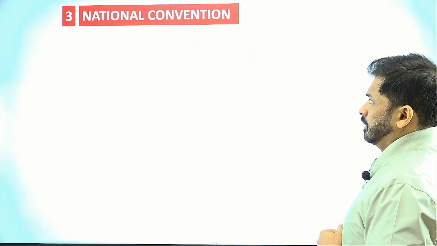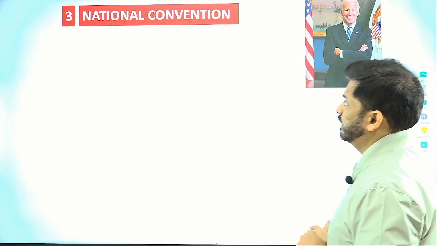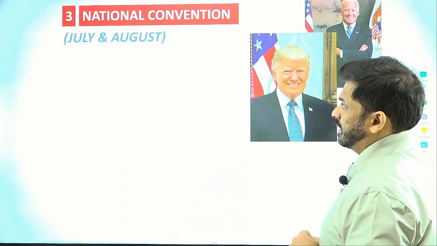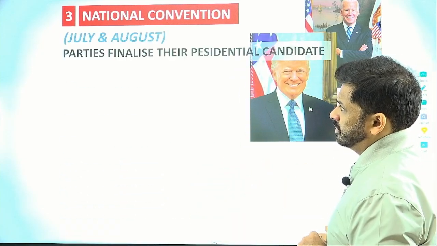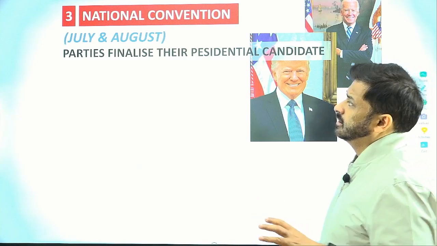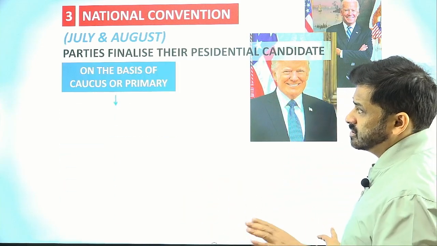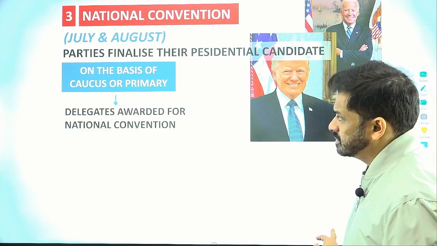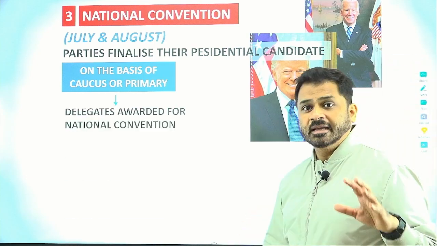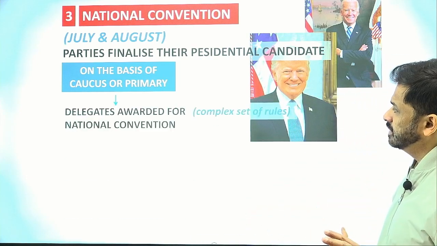Now, next will be the national convention. Again, the 2 major parties are organizing their national conventions separately. Here we have this taking place in July and August, where a lot of speeches are given. The parties are here to finalize their presidential candidate on the basis of the caucus or primary. We know this. Delegates are awarded for the national convention. We are clear about this.